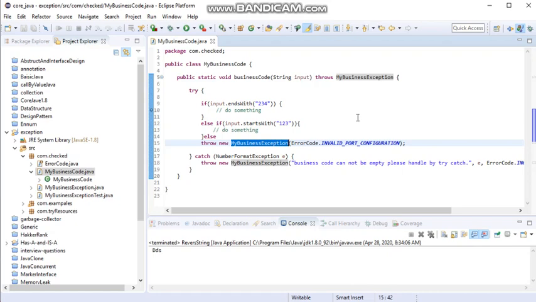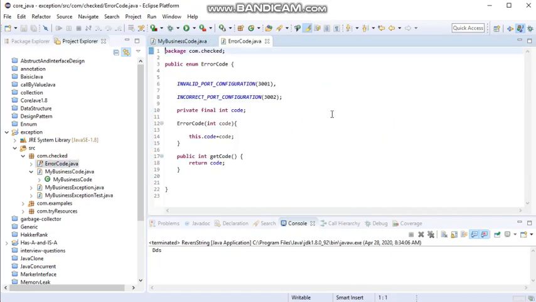So how I created the checked exception, I'll tell you. First I just created an enum, so it can have standard types of error. Suppose I introduce 3001, 3002, and if you want to come with some message, you can also come with some message if you want.